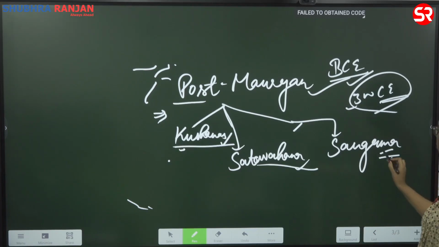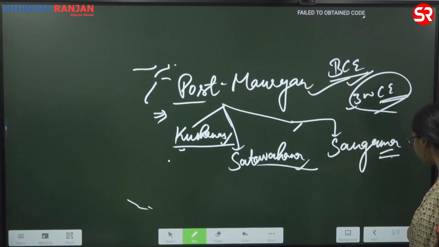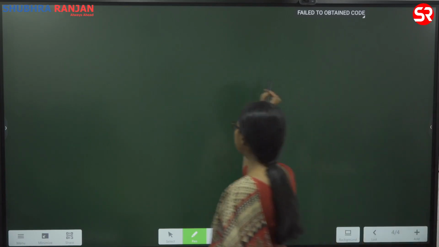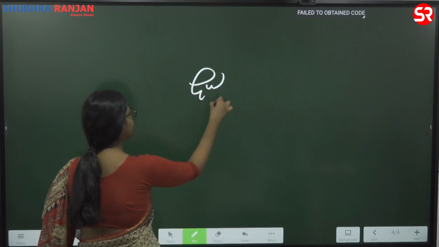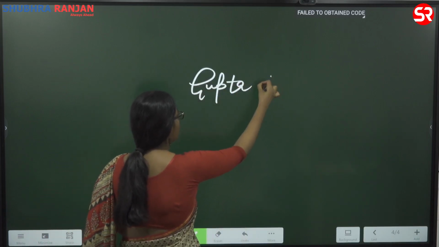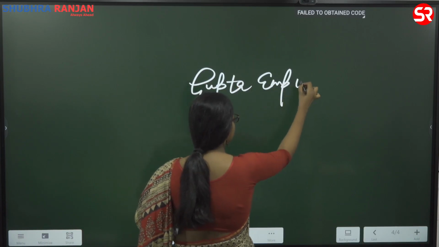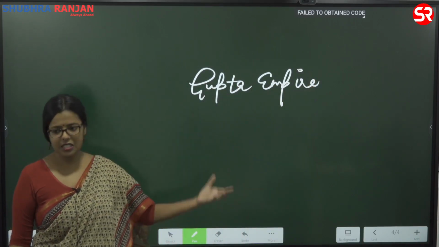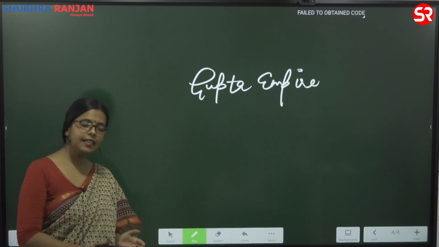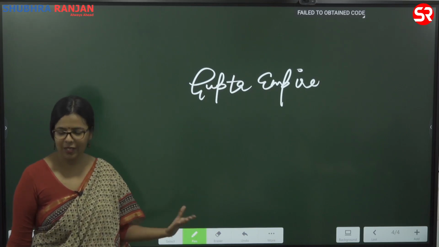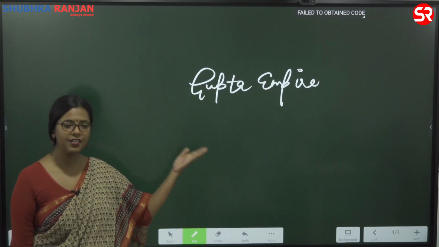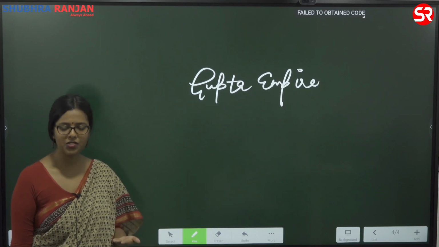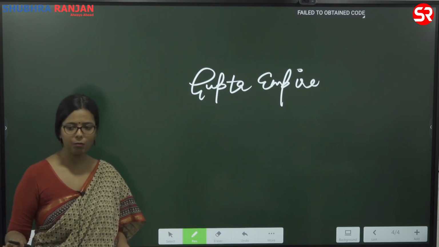Okay, so when we have finished post-Mauryan, what will we study after that? We will study the Guptas. The Gupta Empire, another very important empire. Here we will study the political history in terms of culture. Whenever you study political history in ancient India, you must have seen in the questions that they will not ask you about important battles.